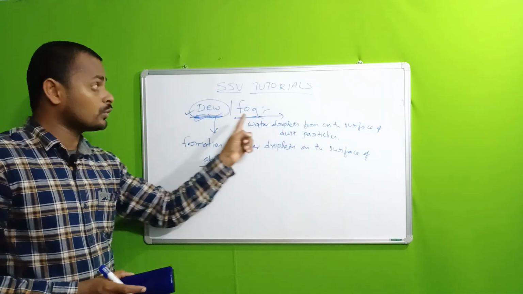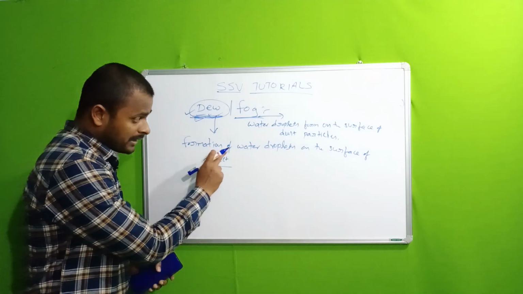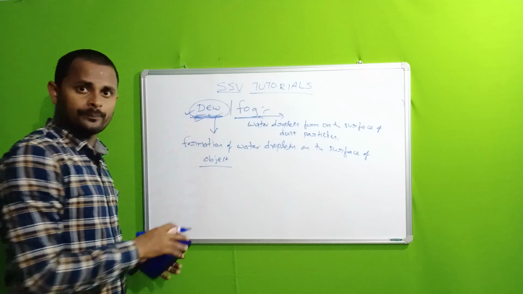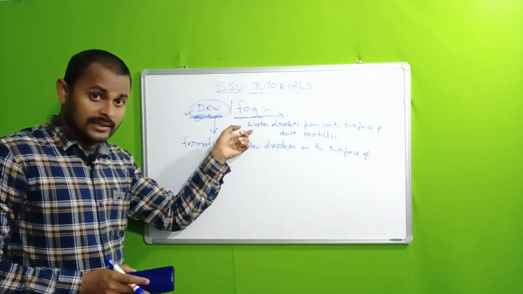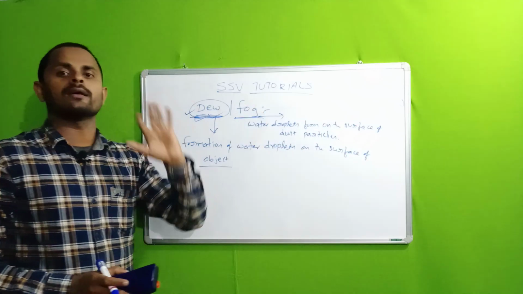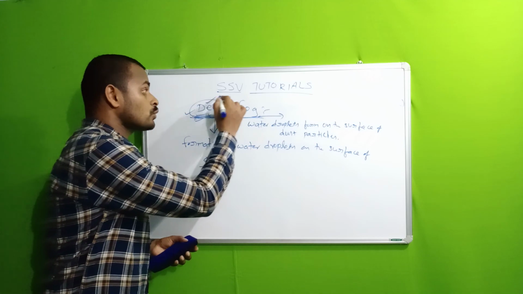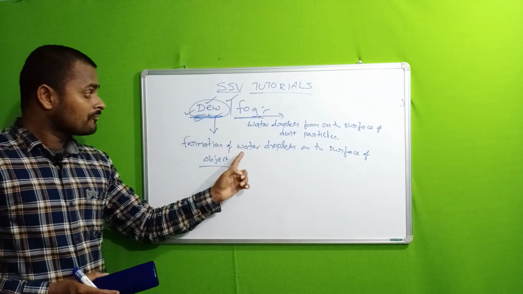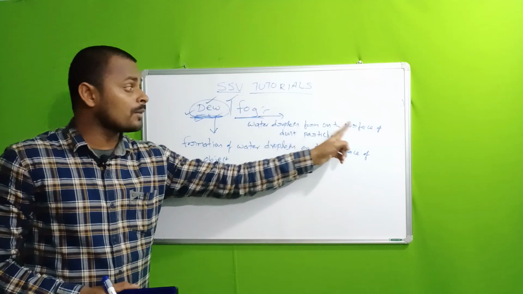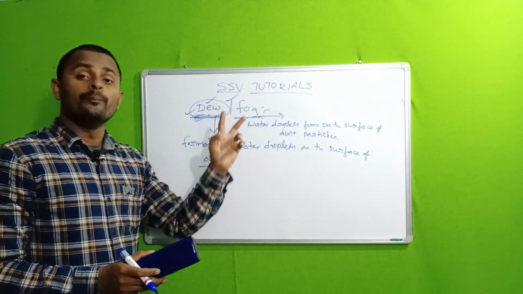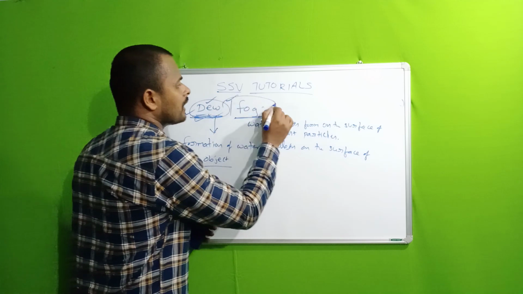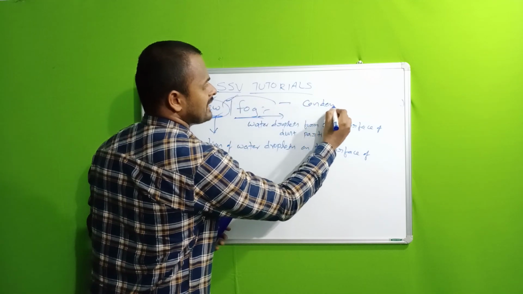There is a difference between dew and fog. Dew is the formation of water droplets on the surface of objects only. That is called dew. Then what is meant by fog? Fog is nothing but water droplets forming on the surface of dust particles. This is a slight difference, but these two are very important definitions. Dew means formation of water droplets on the surface of an object. Fog means water droplets form on the surface of dust particles. The process behind the formation of both dew and fog is condensation.